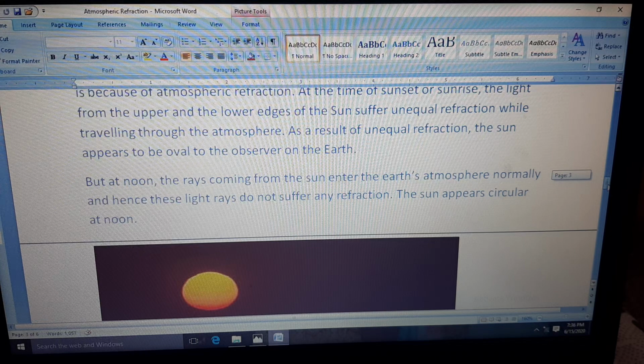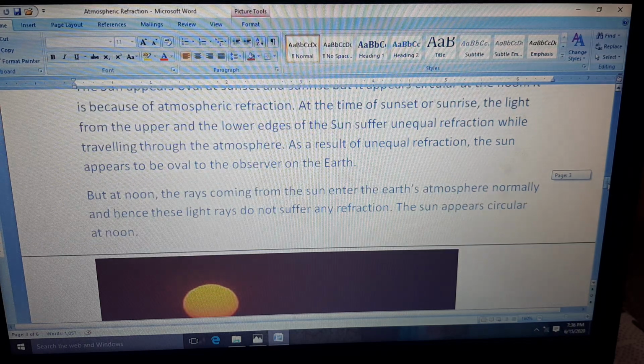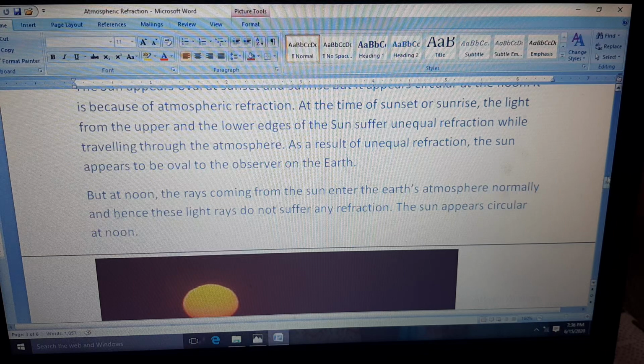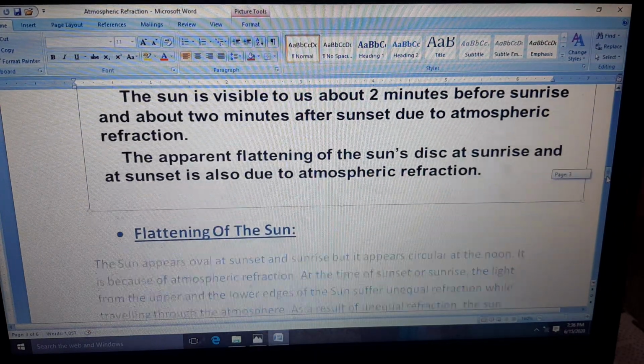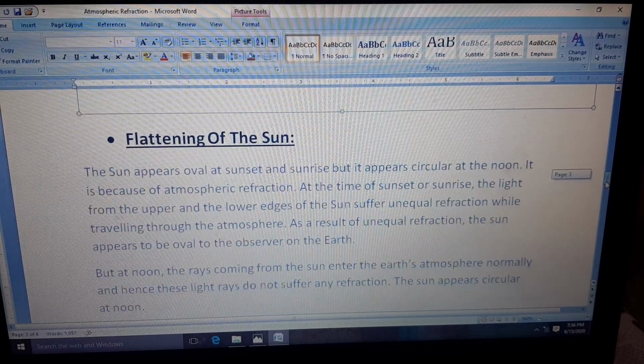Because the rays coming from the sun enter the atmosphere normally, and when a ray enters normally, it will not suffer any refraction. You know that when a light ray falls normally on the surface, it will retrace its path. So at that time it seems to be circular.